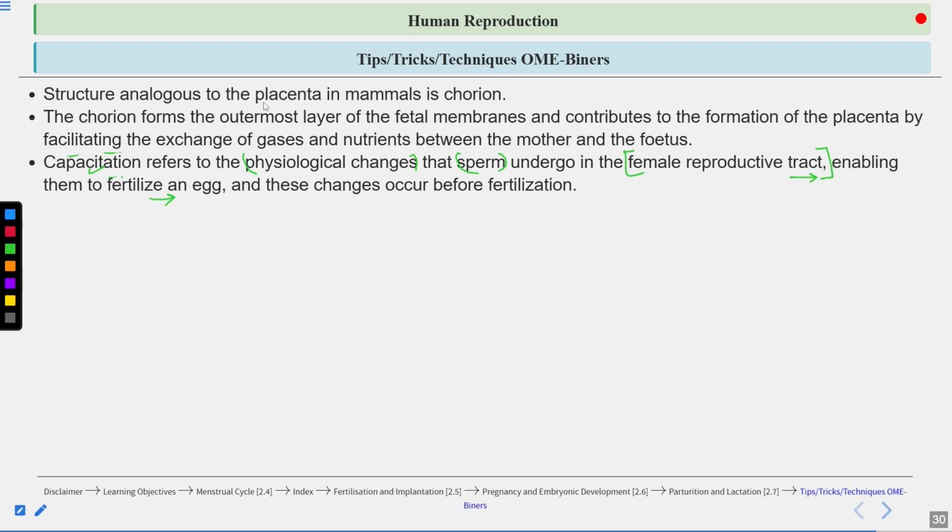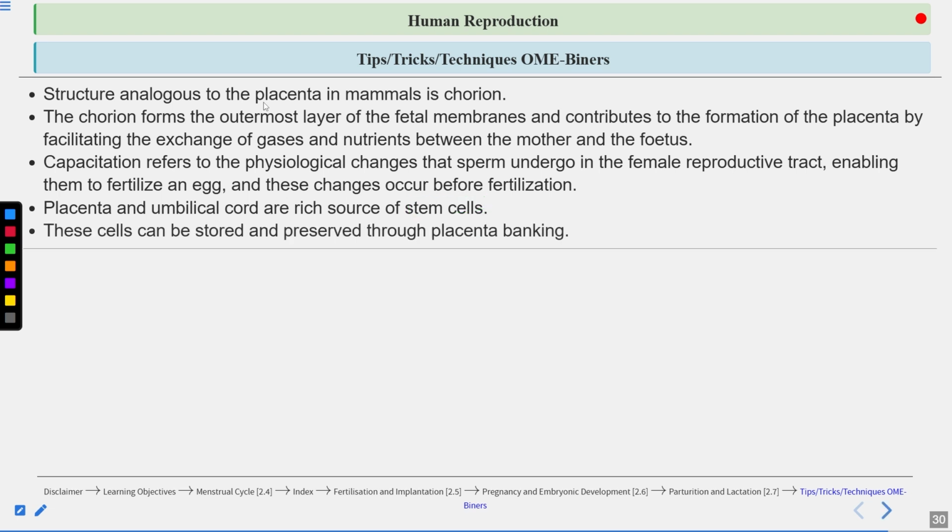Clear? After capacitation, the acrosome reaction occurs, when the enzymes are released from the acrosome and they help in the penetration of the sperm into the egg and help in the fertilization. Placenta and umbilical cord are a rich source of stem cells, which can divide continuously and give rise to any kind of tissues. These cells can be stored and preserved through placenta banking. Okay, so they can be cryopreserved, preserved at a very low temperature.